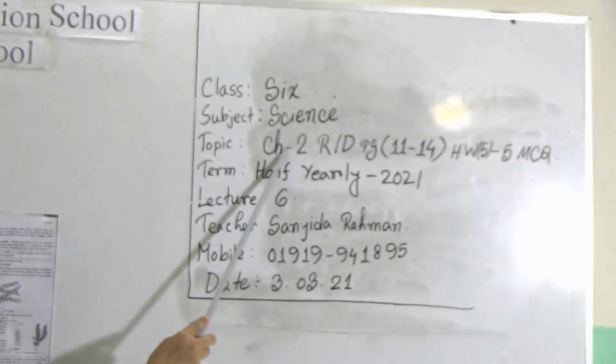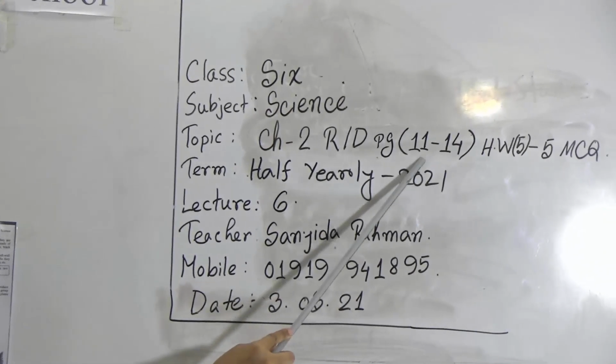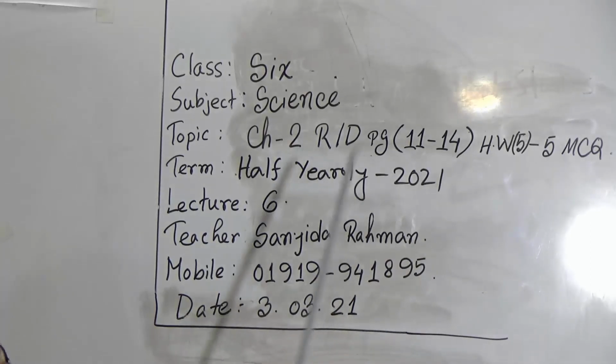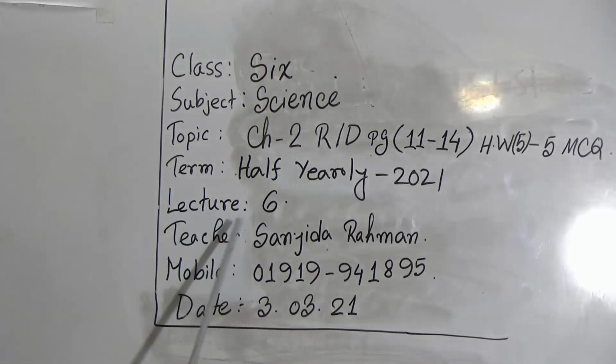Our topic is Chapter 2, reading done, page number 11 to 14. Homework number 5, MCQ from this chapter. Lecture number 6. My name is Shanjida Rahman and my contact number is here. Now we go to our class.